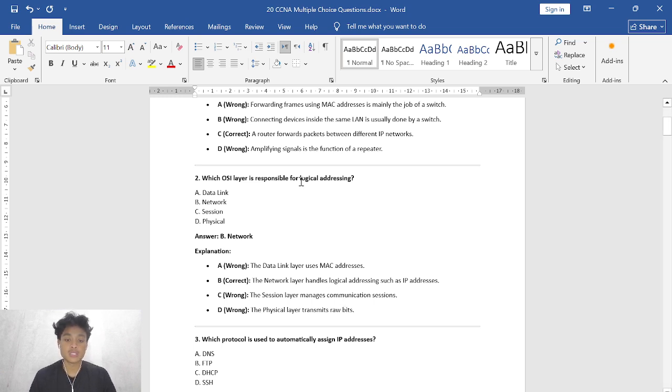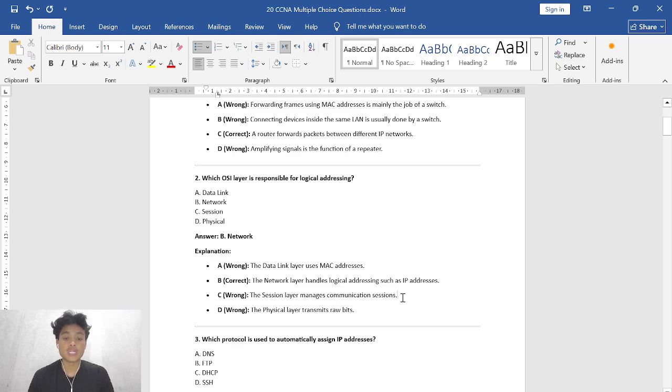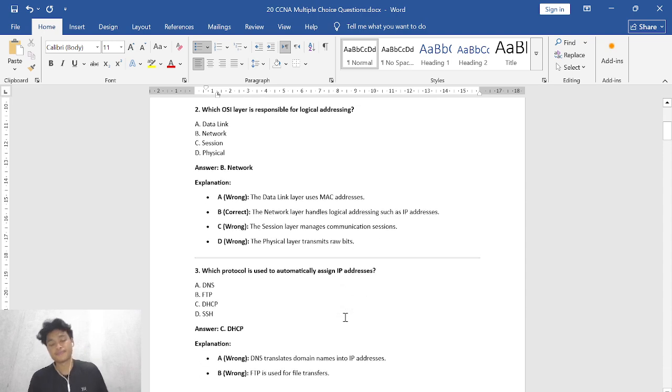Logical addresses in this sentence means IP addresses. Choice C is wrong, because the session layer manages communication sessions. D, wrong, because the physical layer transmits raw bits.